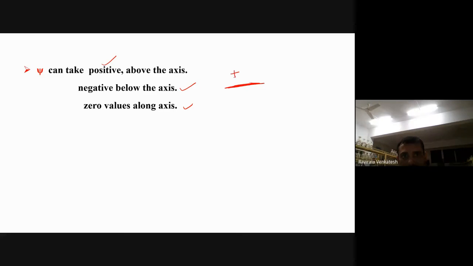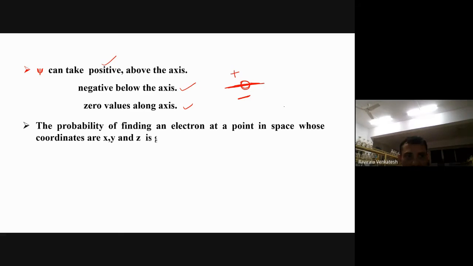Above it will take positive, below it will take negative, and here it will take 0 values. The probability of finding an electron at a point in space whose coordinates are x, y, and z is given by psi square. So psi square is nothing but the probability of finding the electron, where it is maximum.